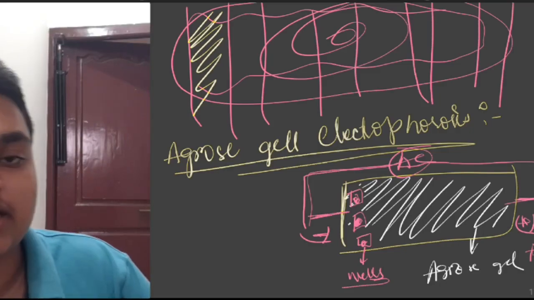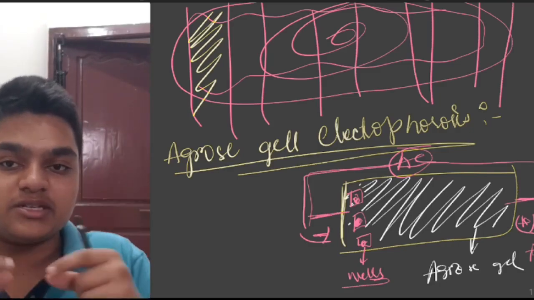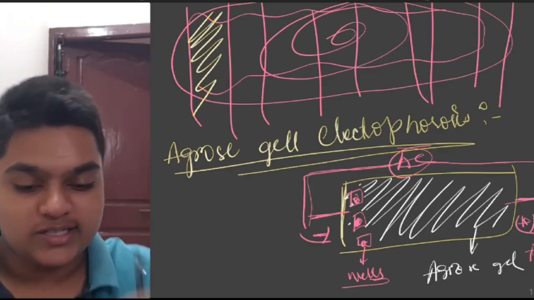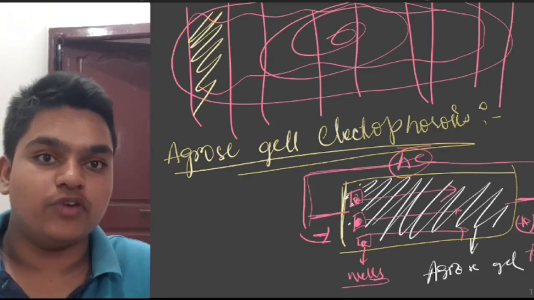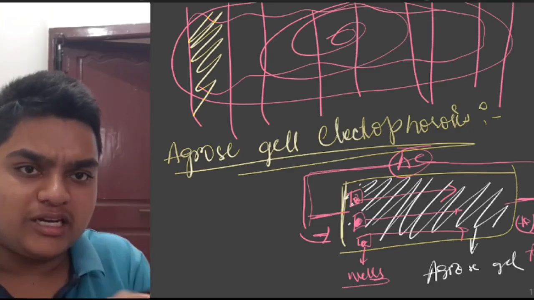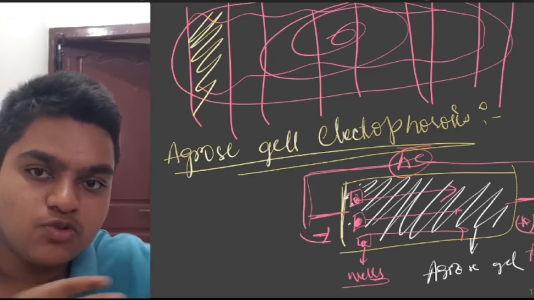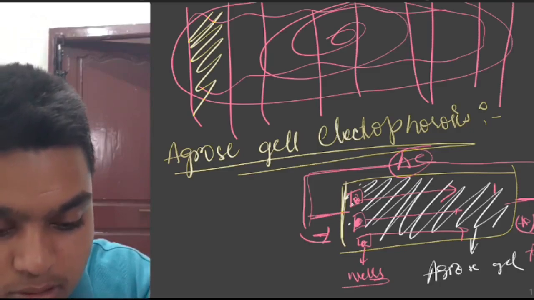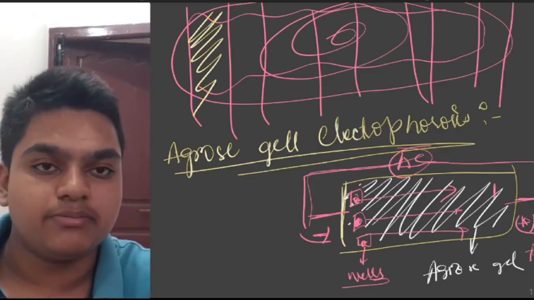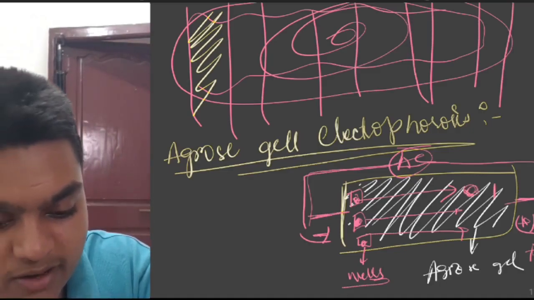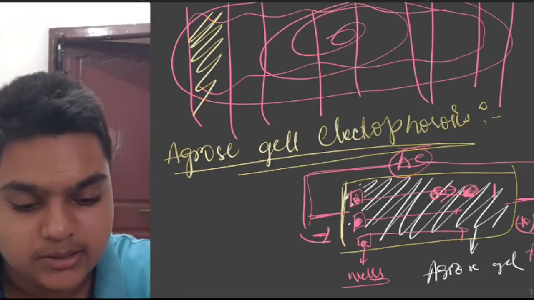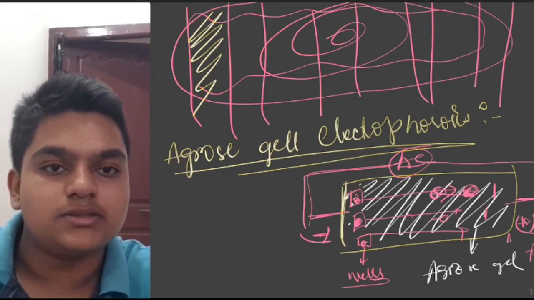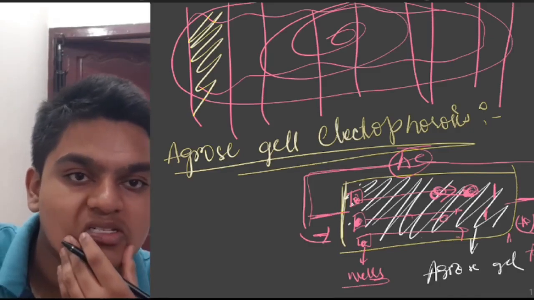Now what happens whenever this electricity is applied? Since DNA is negatively charged, it moves from these pits towards the anode. While moving, the thinner and smaller fragments move faster towards the anode. Smaller fragments come here, and the larger fragments remain at the back. The same thing happens in all pits.